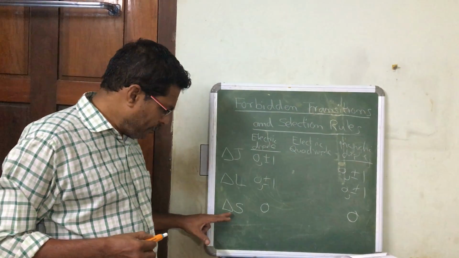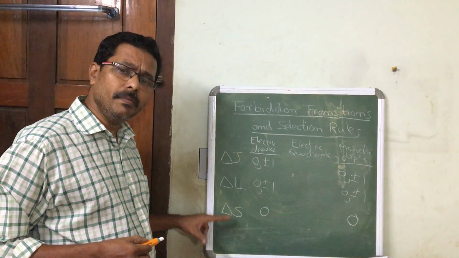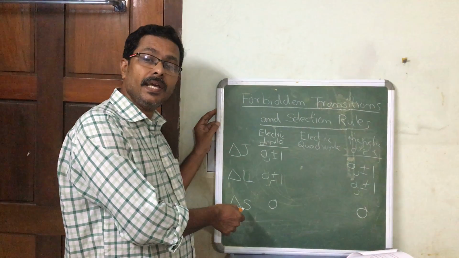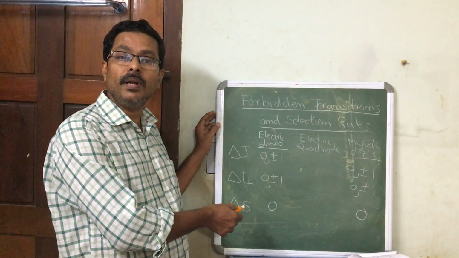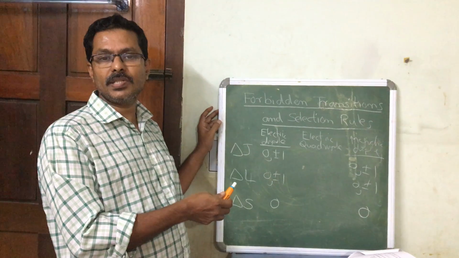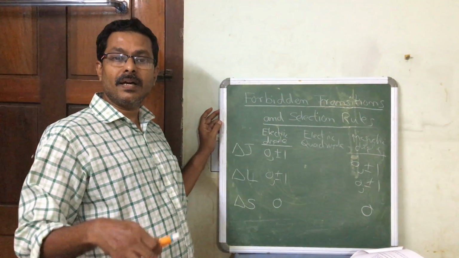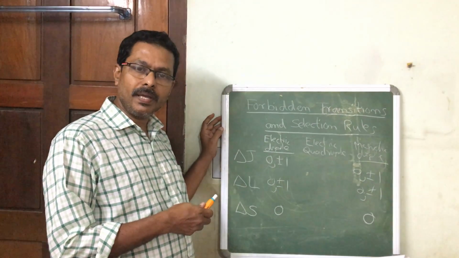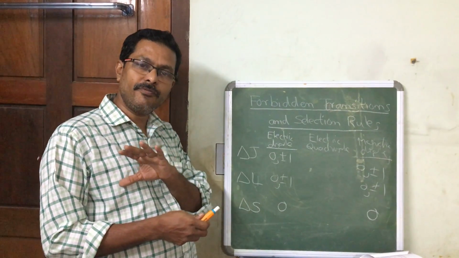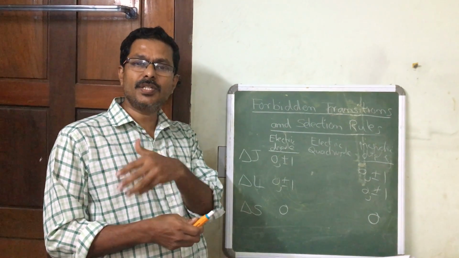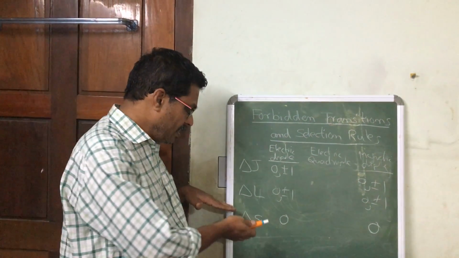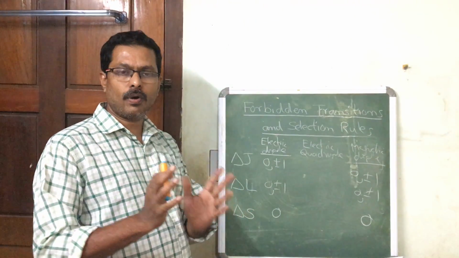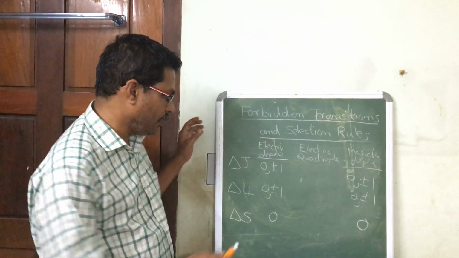But a point has to be mentioned here. This selection rule, delta S is 0, is applicable only for lighter elements where you are getting LS coupling. In the case of JJ coupling, there is no special mention of S because there is no separate existence for the spin. There we are only mentioning the J values.